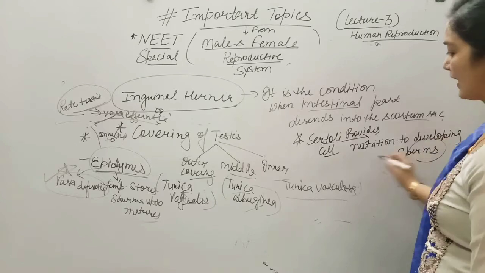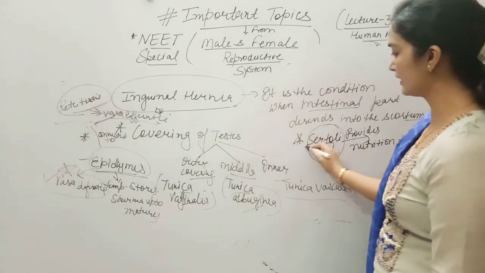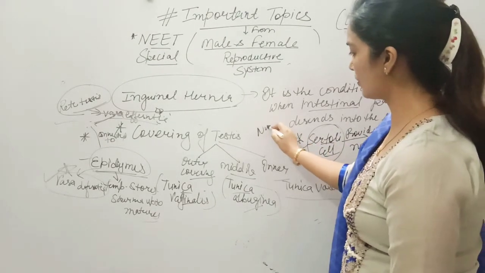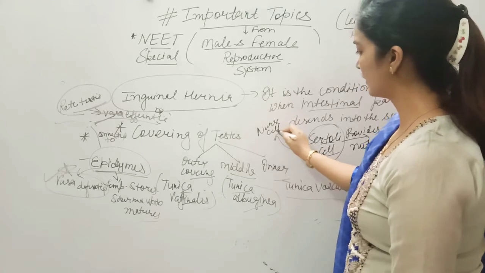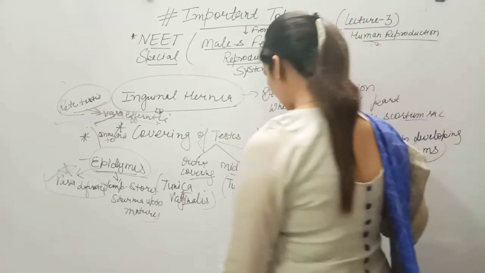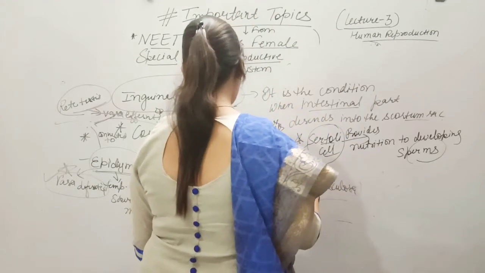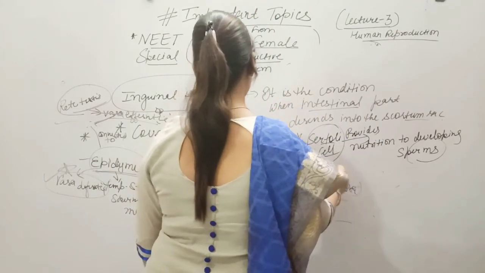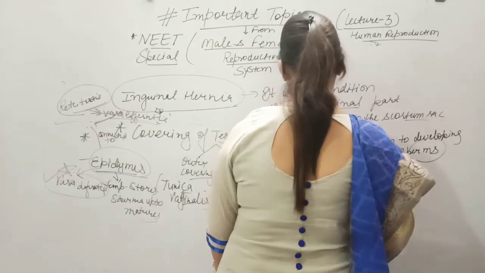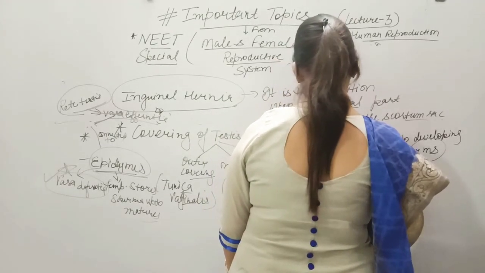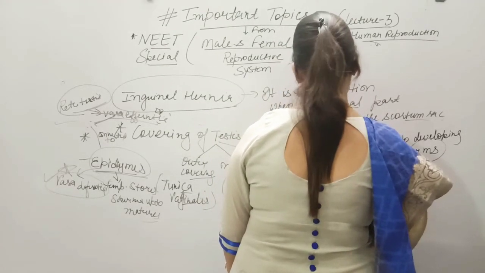Are there other names of Sertoli cells? These Sertoli cells are also called nurse cells, and students, one more name is there: they are also called sustentacular cells.